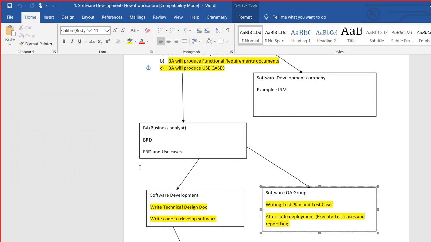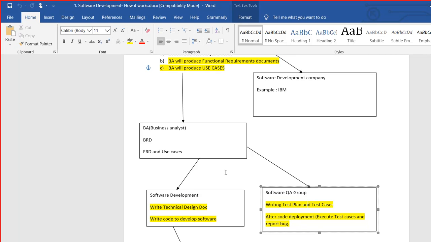So here, the BRD is ready, then it goes to the software development team, then to the software testing team. The development team does the design and starts writing code. When a significant portion of the software is developed, it goes to the software testers. Software testers do the testing according to the test cases. But for them to do the testing, the code will have to be deployed in the test environment.